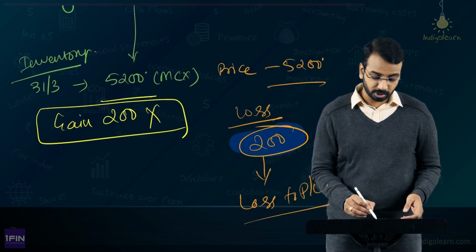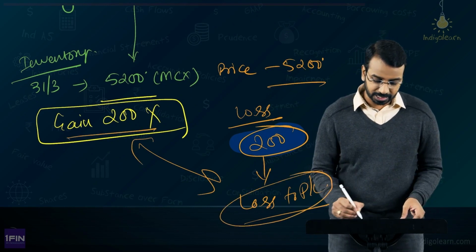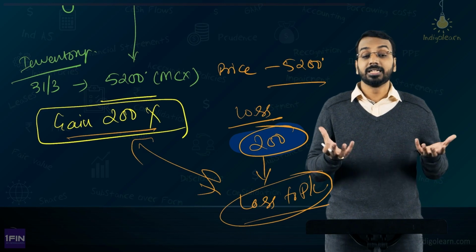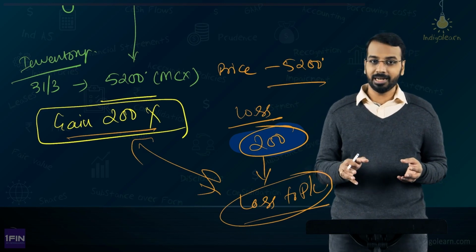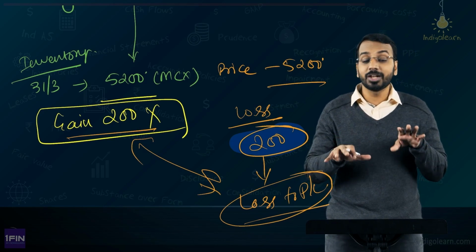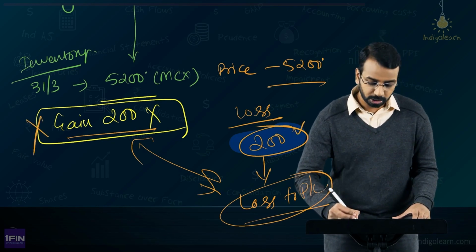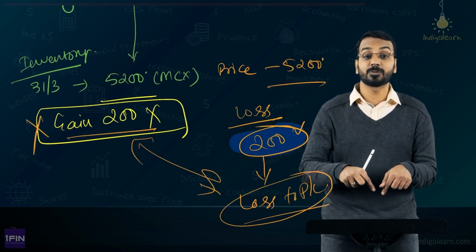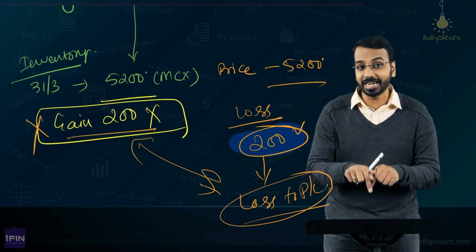Now, is there not an accounting mismatch? The gain also should have been accounted for, right? Because the gain on the physical is offsetting this loss. Actually, the trader is not at a gain or a loss because on one side he made a gain on the physical side and on the other side he made a loss. So, the gains and losses are offsetting each other. But then what are we doing? The gain we are not recognizing, only the loss we are recognizing. This creates a mismatch and that is why we need hedge accounting.